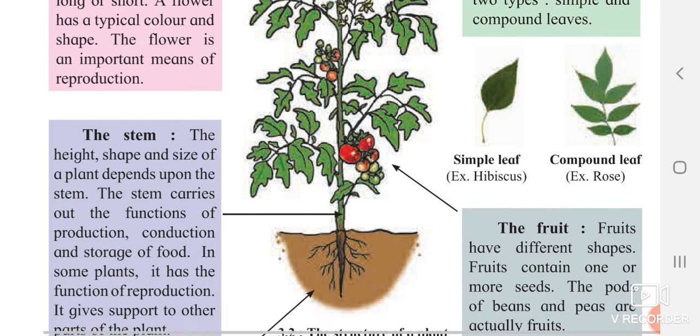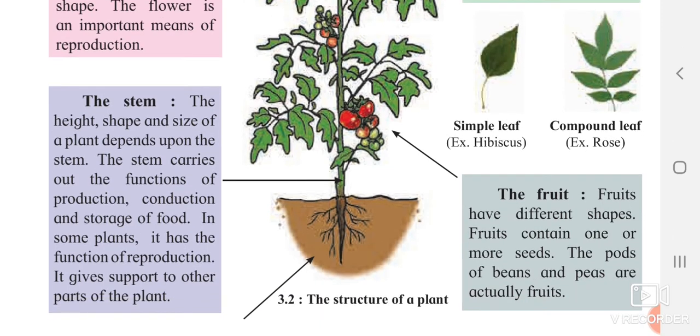In some plants, it has the function of reproduction also. In some plants which are having no flower, the stem is doing the reproduction process. It gives support to other parts of the plant. I have just now told it is giving the support to that plant.